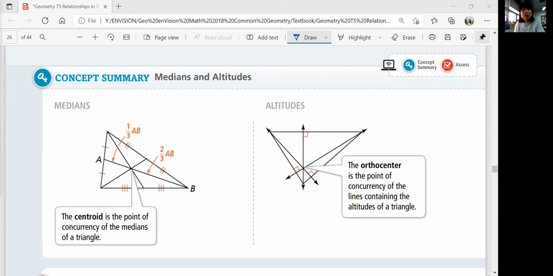All right, so that was it. That was lesson 3 of topic 5, medians and altitudes. We'll continue with the inequalities in one triangle in the next lesson.